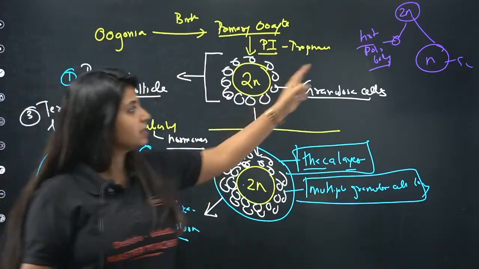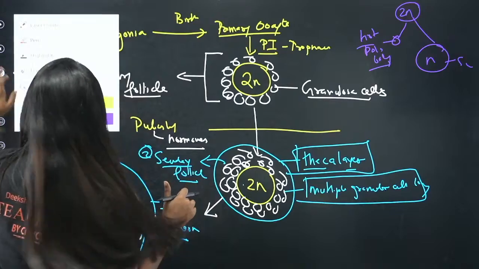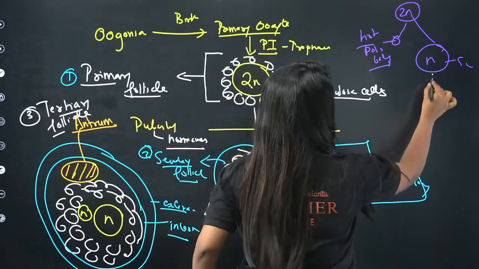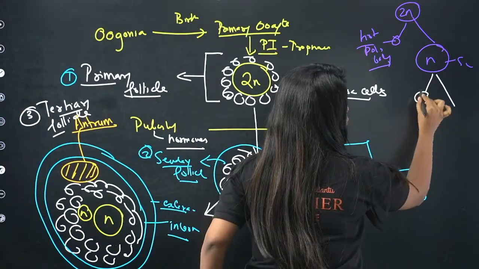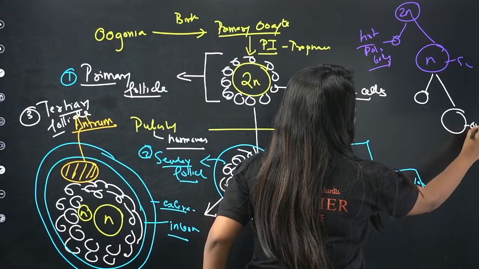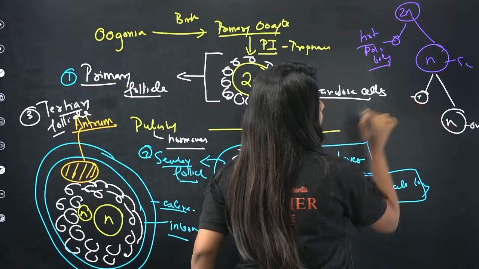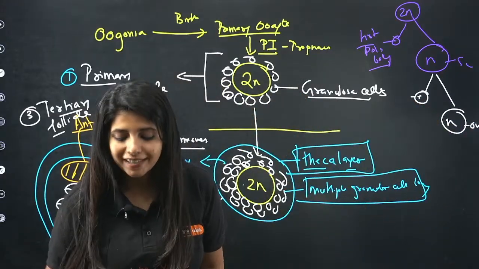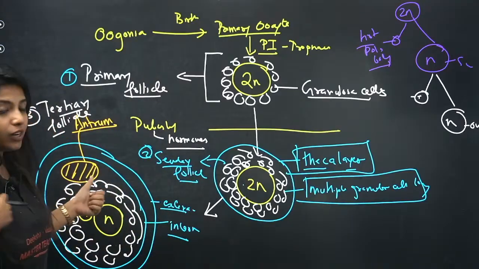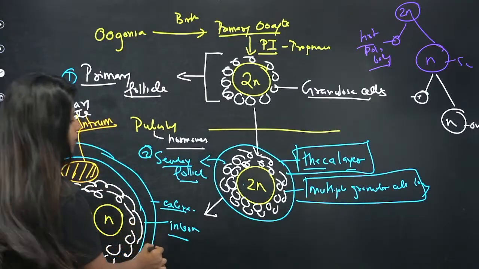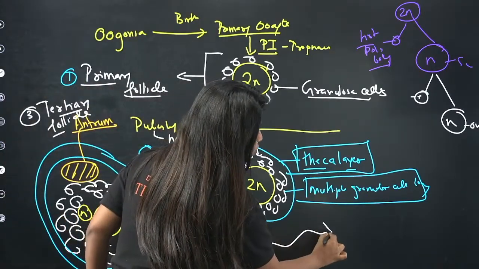We have formed the secondary oocyte, but still we are left with one thing. This secondary oocyte, again it has to divide and give me the ovum at the end, N, and the second polar body. When do you think that happens? Let's check it out. So the tertiary follicle, again under the influence of the hormones, is going to divide into something else.